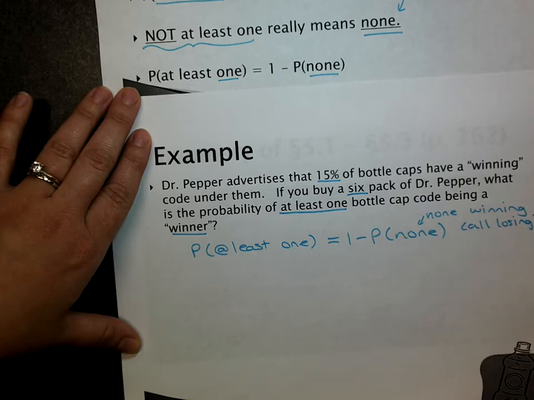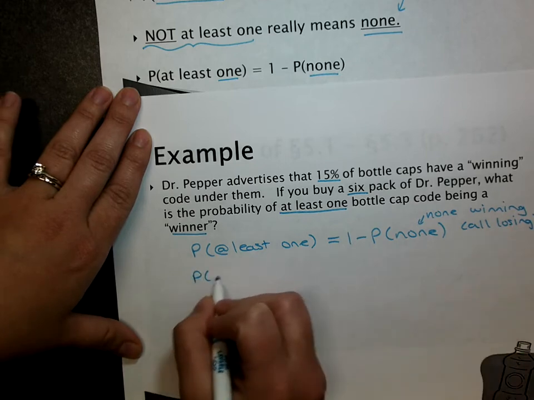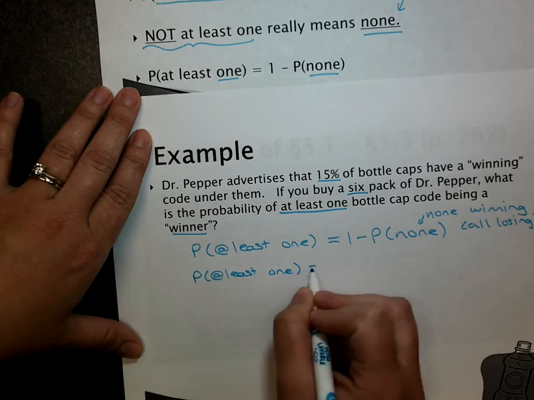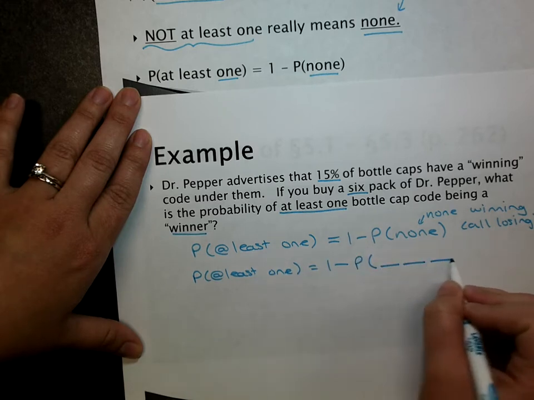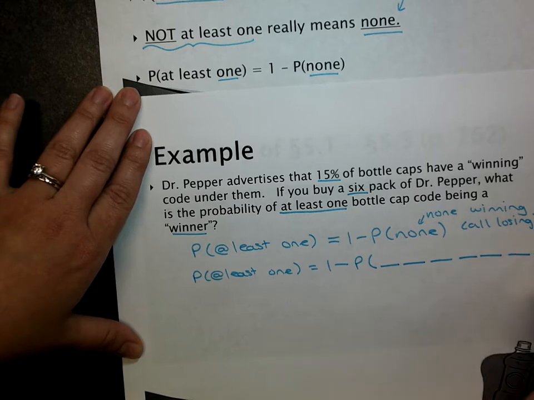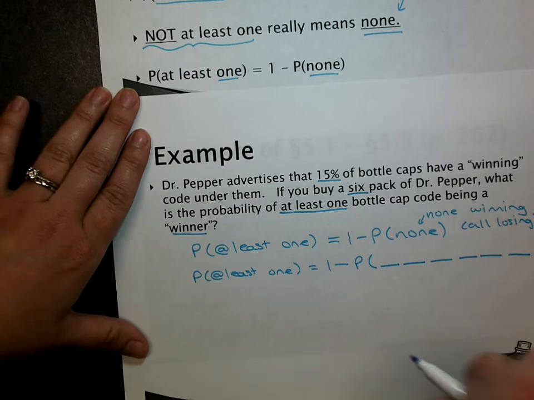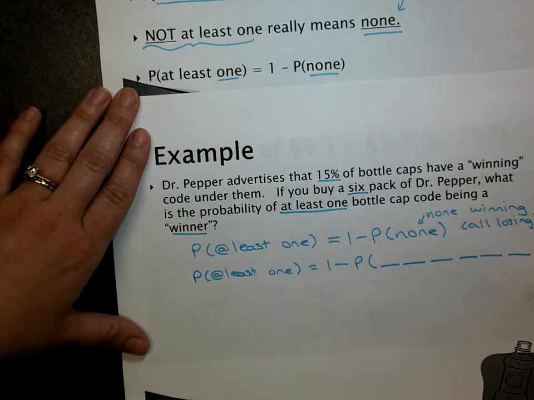So far, so good, hopefully. If none of them win, that means they all lose. So the probability of at least one is 1 minus the probability of all 6 Dr. Pepper bottles, all 6 of them losing. So you have to use the complement rule. If there's a 15% chance of winning, there's an 85% chance of losing.